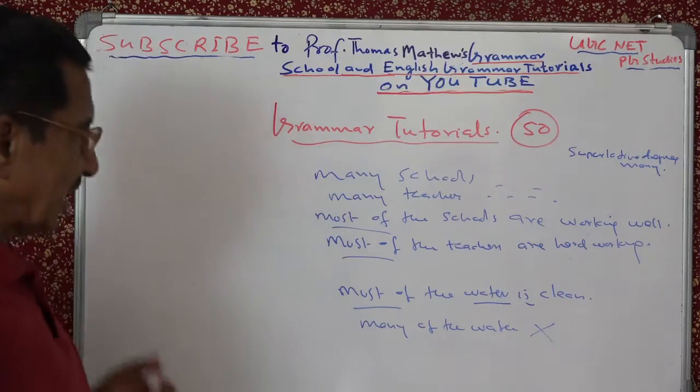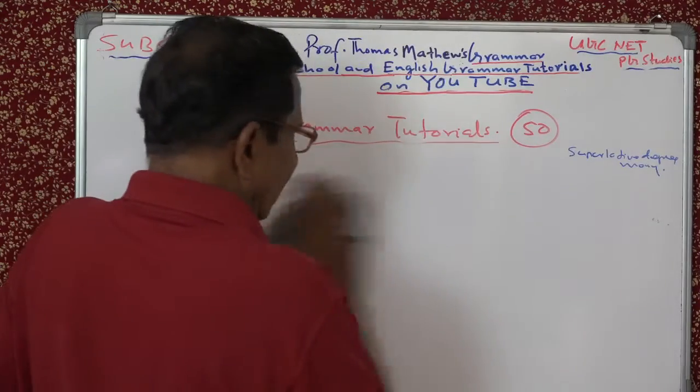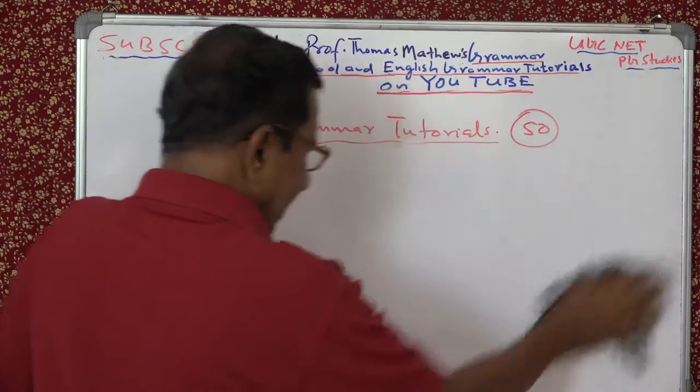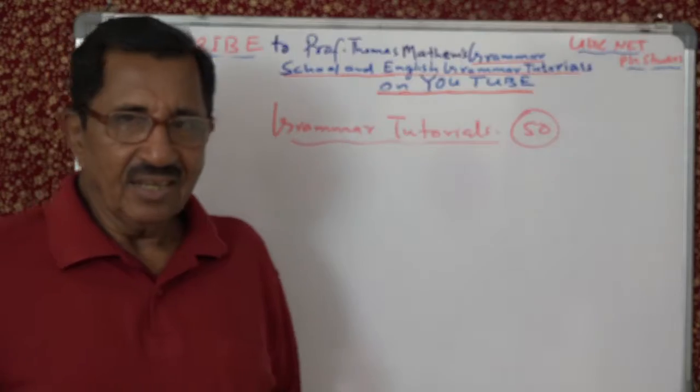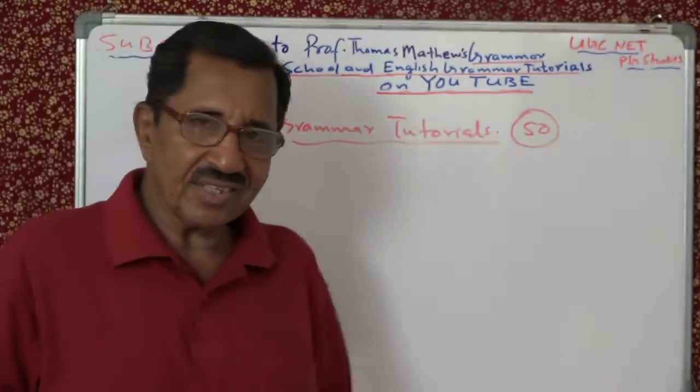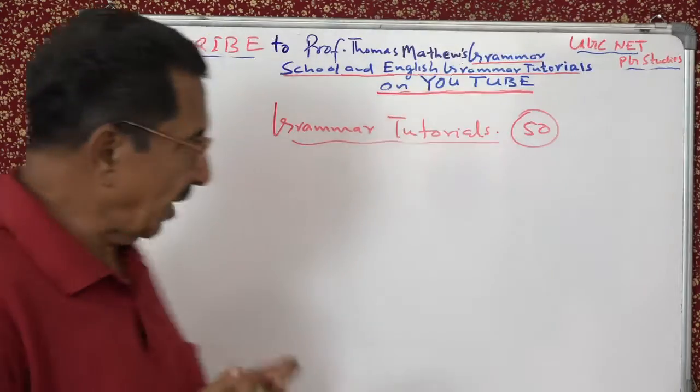Okay, we can take one more example, two more examples. Any number of examples, but instead of making things complicated, one or two examples will do. Let's see. You find out whether it is the superlative degree of many or not. So I am going to write like this.